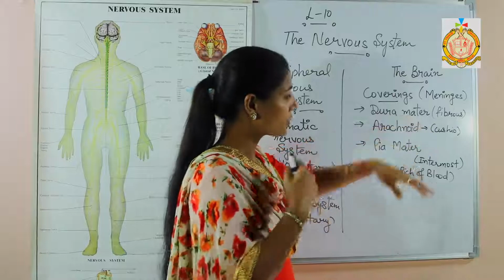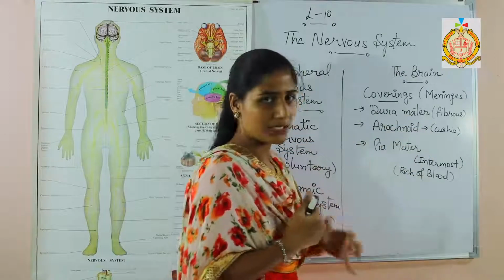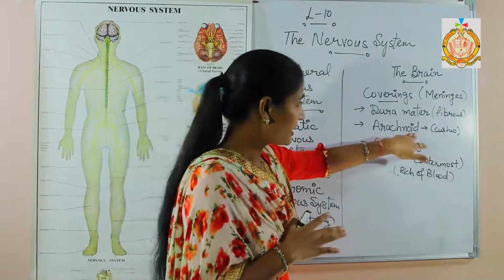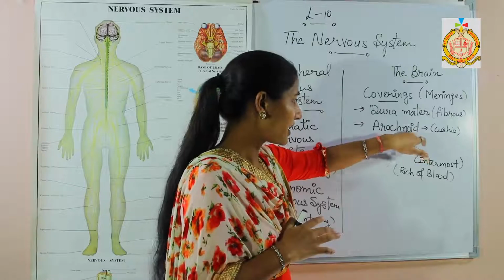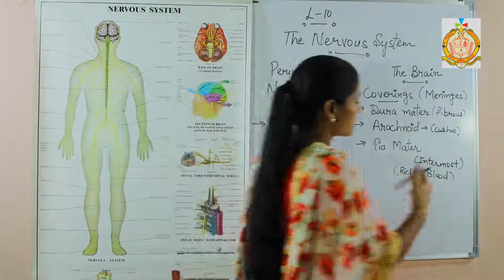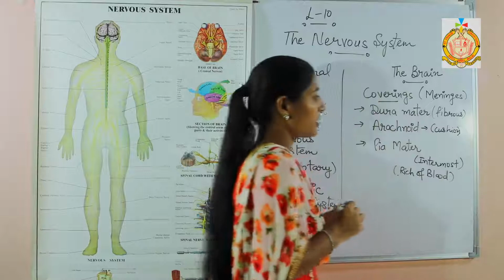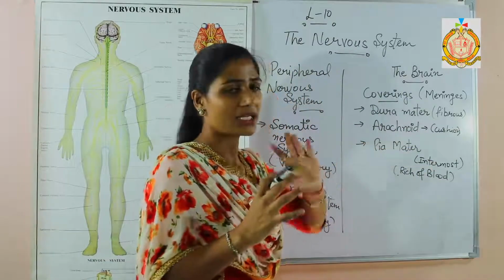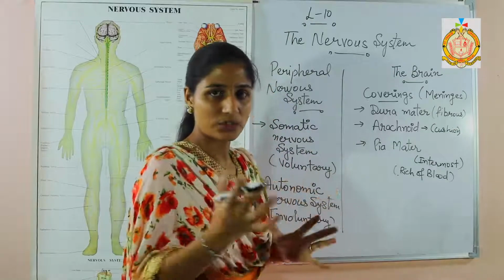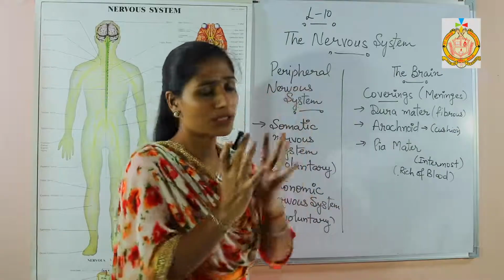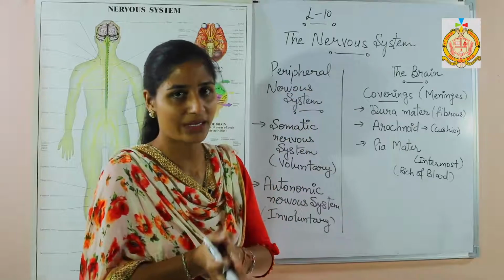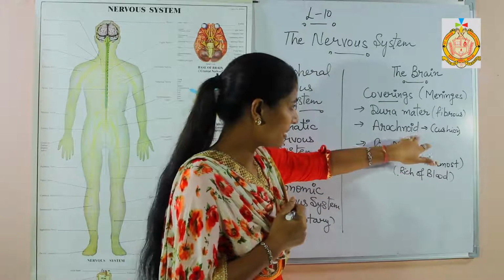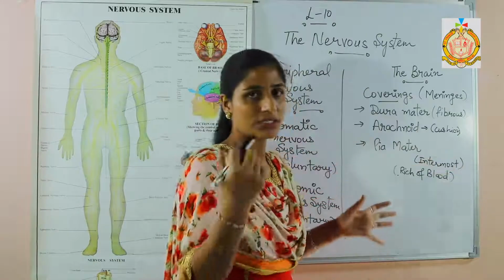Dura mater is the outermost covering, and it is fibrous in nature, protecting our brain from external injuries. The inner one, or the middle one, is known as the arachnoid. It acts as a cushion for the brain. The cushion protects us from other mechanical injuries. Suppose that somebody hits us with force, then what happens? The cushion will protect us from that mechanical shock, from the intensity of the power. Like that, the arachnoid layer protects our brain from external injuries.